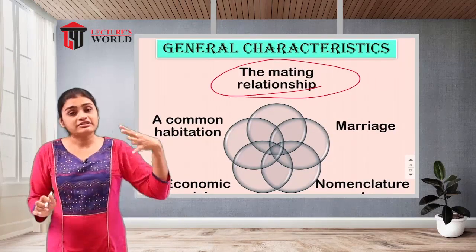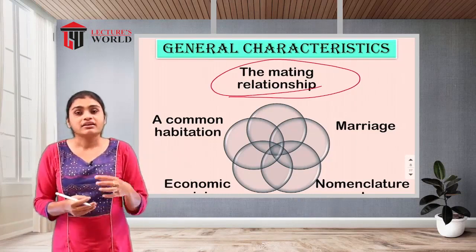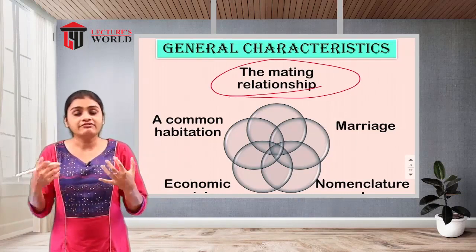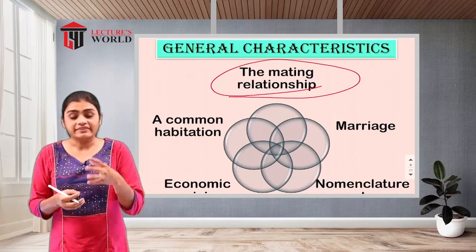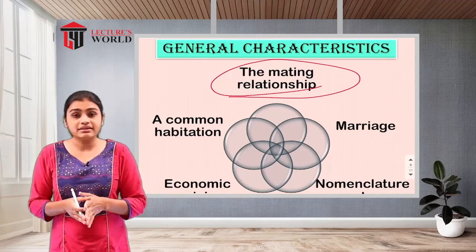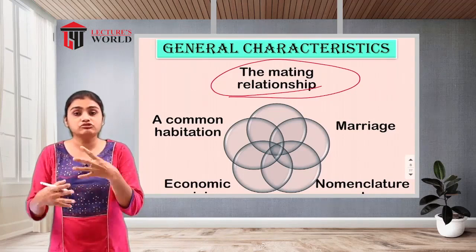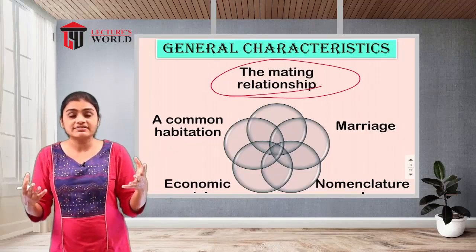As we have also learned in marriage, mating will be there. That means males and females get involved in sexual activities, and that is called the mating relationship. This allows them to fulfill the basic sexual need of the couple as well.